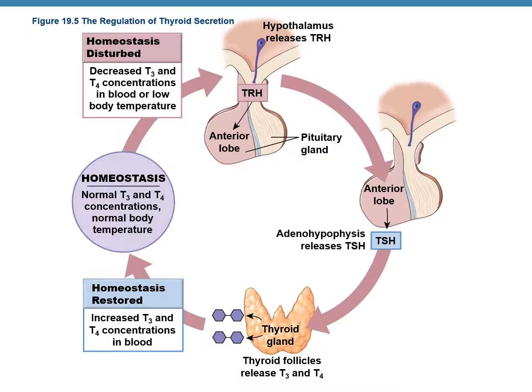When the levels of T3 and T4 go down, immediately the hypothalamus releases TRH hormone. The TRH hormone goes to the anterior lobe of the pituitary, that is the adenohypophysis, using the hypophyseal portal system. And then it stimulates the adenohypophysis to secrete TSH, which stands for thyroid stimulating hormone. TSH in the blood goes and binds with its receptors on the thyroid gland, and it causes the thyroid follicles to release T3 and T4. So T3 and T4 levels in blood start rising again and homeostasis is restored.